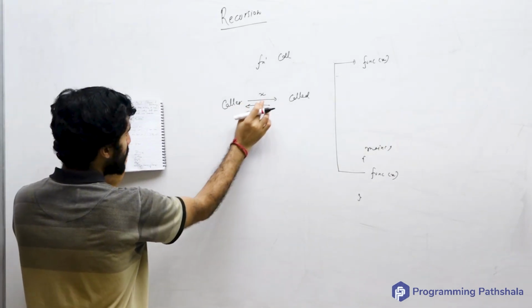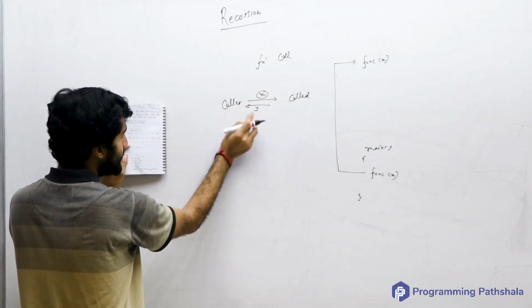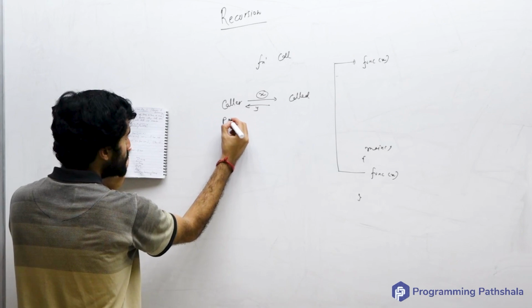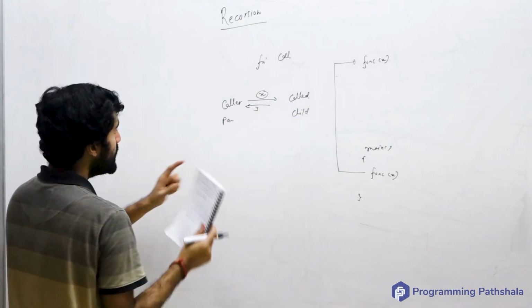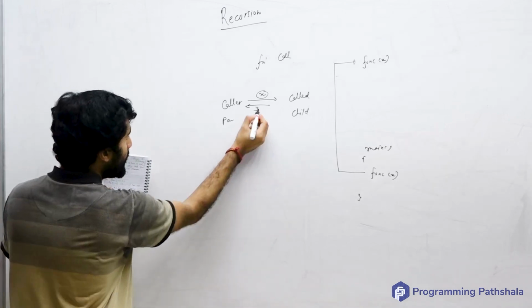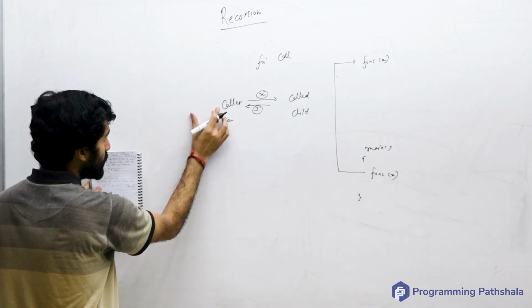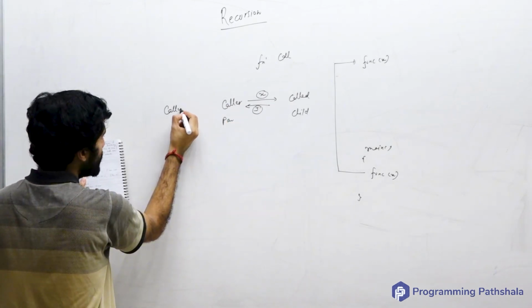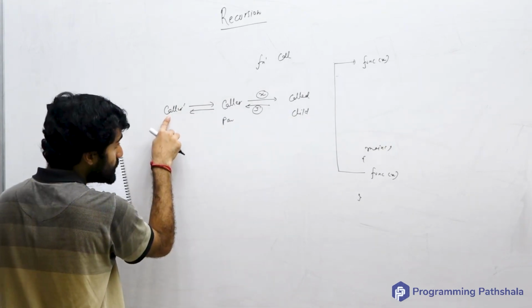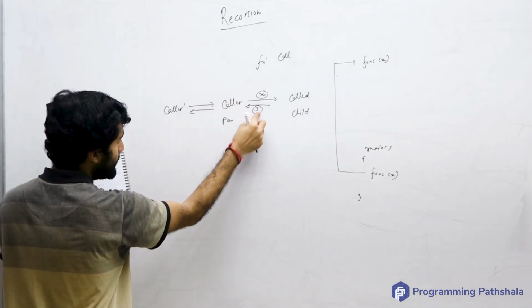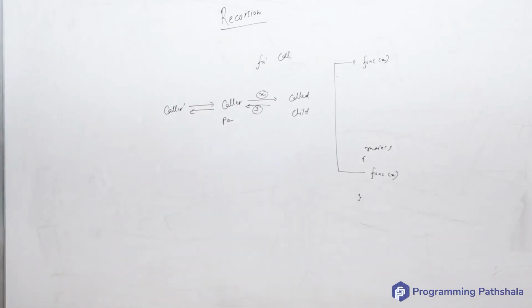Now whatever the caller passes, that is passed to the called function, and whatever the called function returns, that is returned to the caller. I can also refer to this as parent and child. This is my parent function and this is my child function, okay. Remember this very clearly. Whatever the child returns, that is returned directly to the parent, not to the caller of the parent. So it might have happened that there was some other caller, okay. Whatever it returns doesn't go to that caller unless the parent specifically returns it, okay.